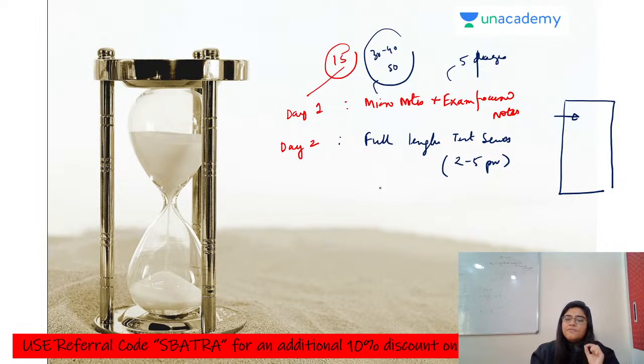After giving this full length test series, let's suppose the exam is from 2 to 5 p.m., then you have to take some break. Then let's take an example, from 7 p.m. to 10 or 12, 5 to 6 hours. That means if your exam is 3 hours, you have to give 5 hours for complete analysis. It's very, very important. I'll tell you how we have to do this analysis and test series in the next session.